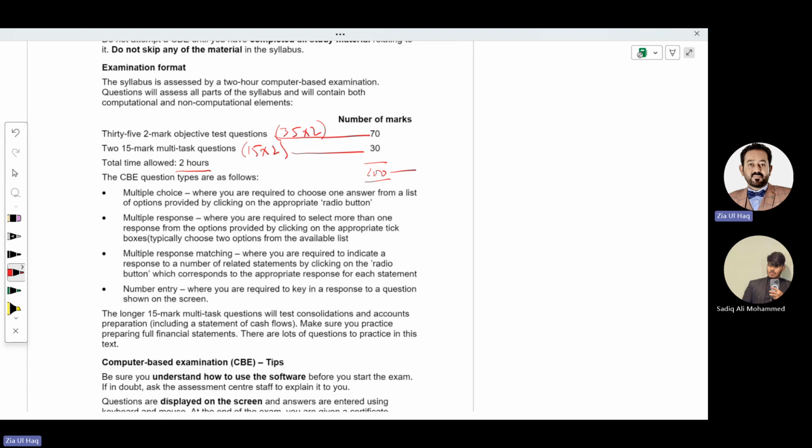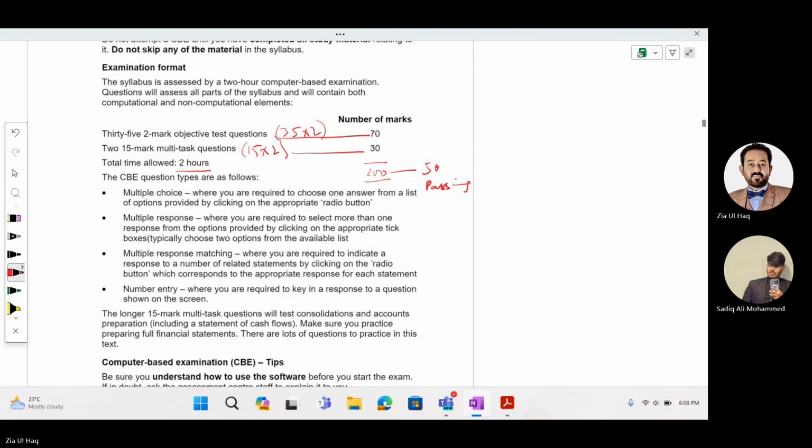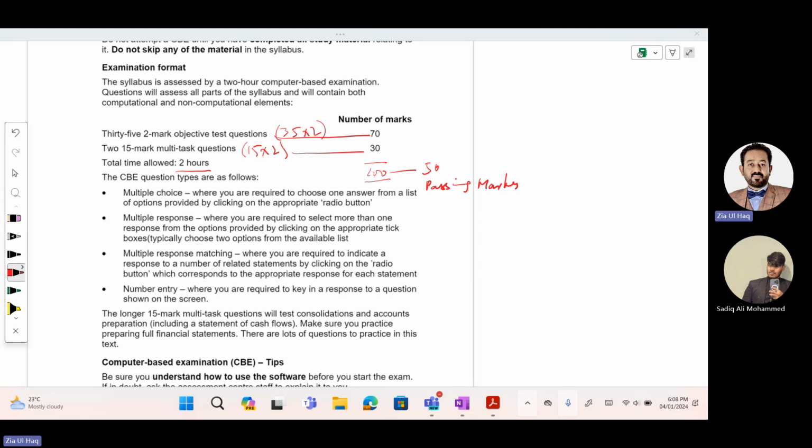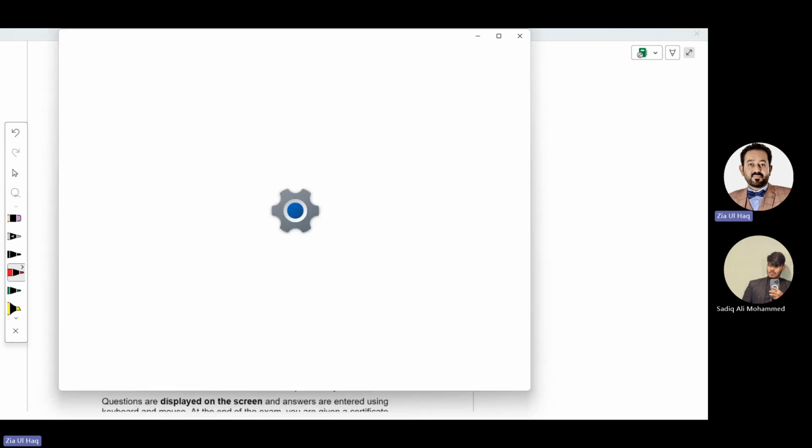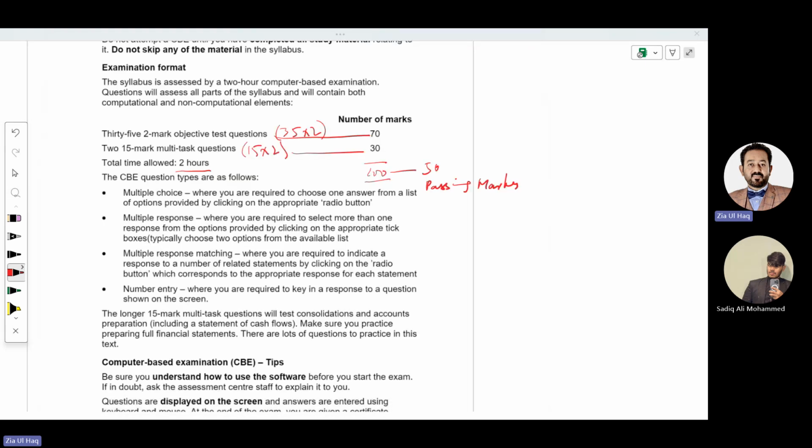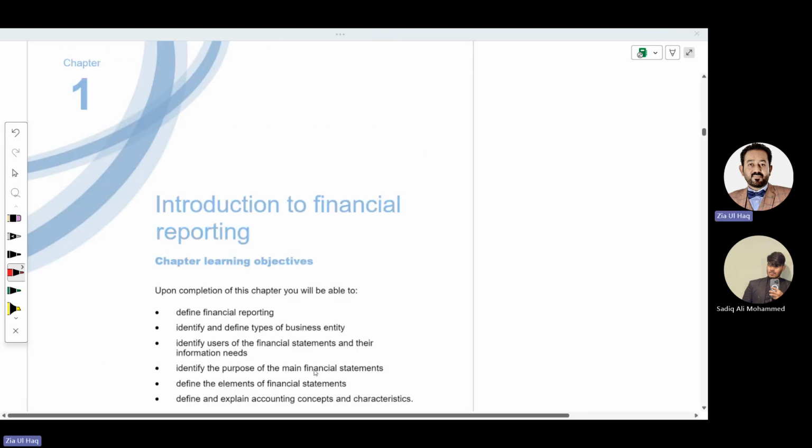To pass this paper, you need 50 passing marks. We will be able to achieve that easily if you cover all the classes with me and practice all the questions with me. We can easily pass this paper if you cover 100% of the classes and the practice material with me. So let's start straightaway from chapter 1.